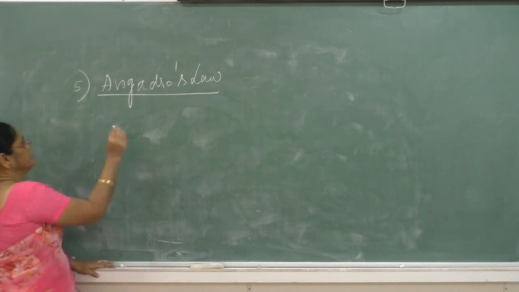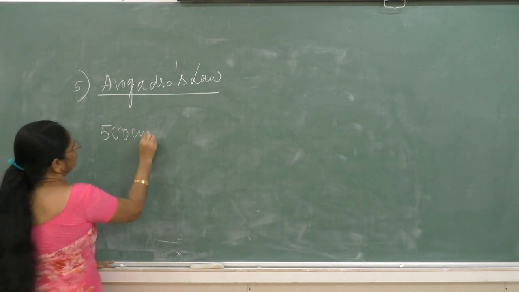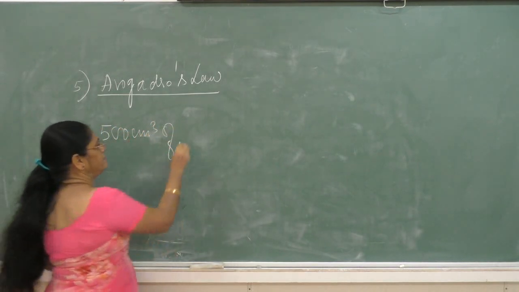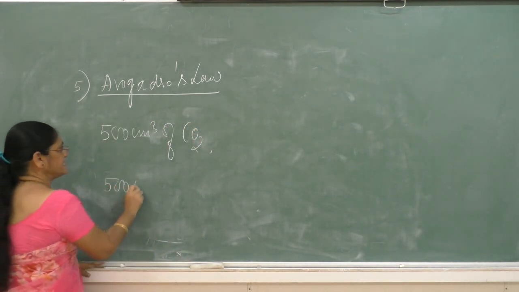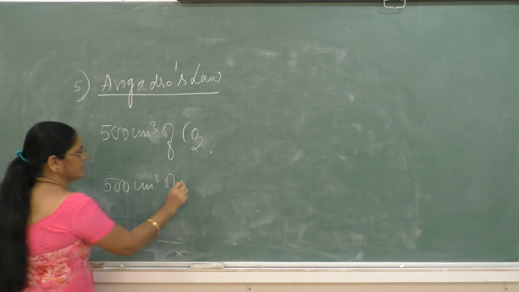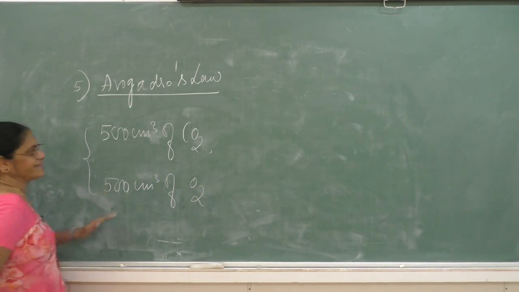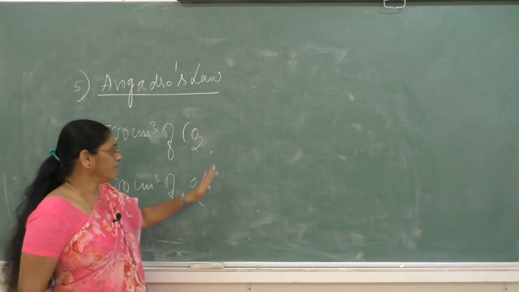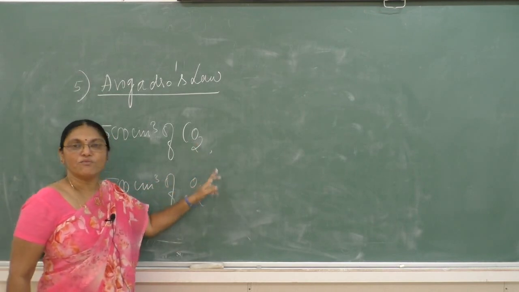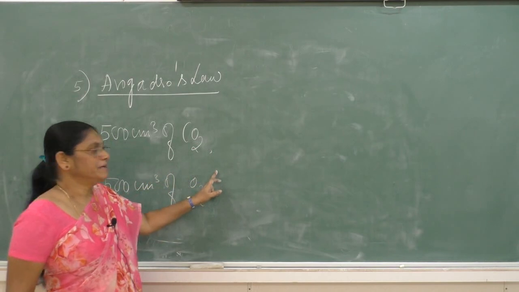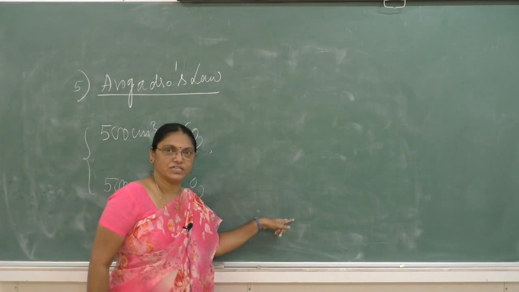For example, 500 cm cube of carbon dioxide and 500 cm cube of oxygen gas contain the equal number of molecules under the same conditions of temperature and pressure.